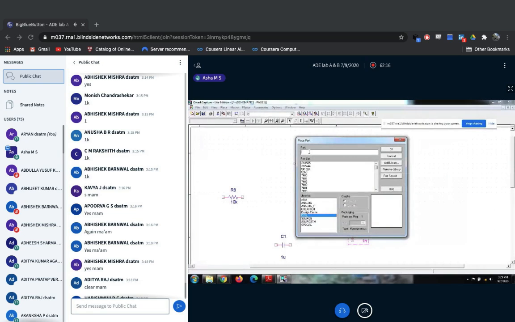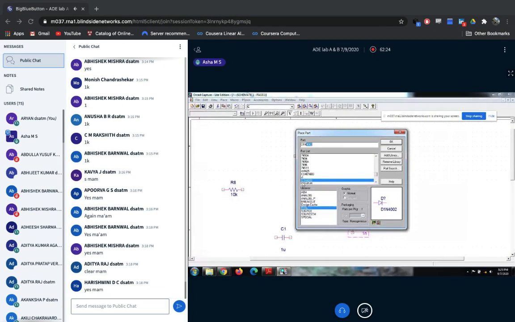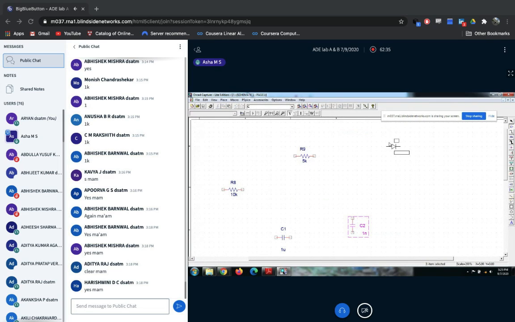Here type D1N. So here I got D1N4002. See, here in the preview also I got it. So select it and place the diode. How many diodes you require, in the different places you keep based on the experiment.